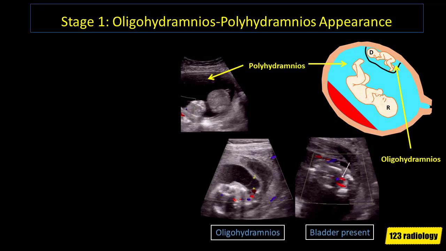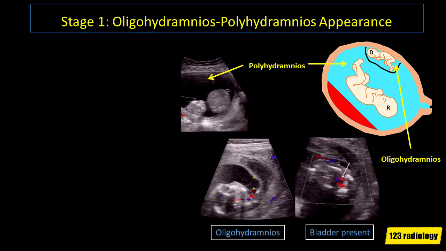Stage 1. Oligohydramnios polyhydramnios appearance. Let's look at this case. We can see these are monochorionic diamniotic twins with a single shared placenta. There is oligohydramnios of the donor twin and polyhydramnios of the recipient twin. But the good news is that bladder is present in both fetuses. And this is going to be stage 1 twin-twin transfusion syndrome, also called Oli-Poly appearance.